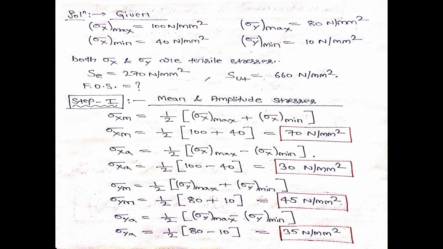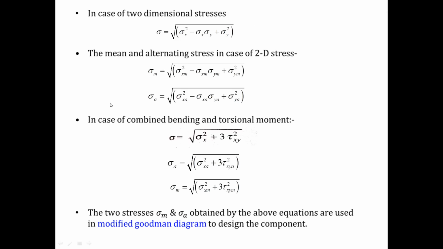So again, if we go back to the equation, I got the value of sigma xm, sigma ym. I got the value of sigma xa and sigma ya. And since it is a 2D problem, I can use these two equations to get the value of sigma m and sigma a. Yes or no? Yes, sir. Fine. So let us use these two equations and find out the values of sigma m, that is mean stress acting along x and y direction, and sigma a, that is resultant alternating stress acting along x and y direction. Let us find out.